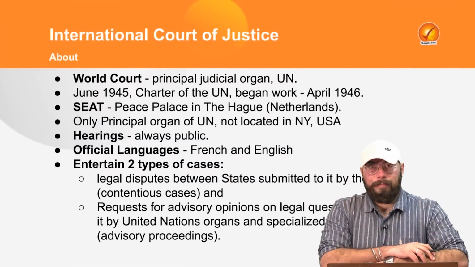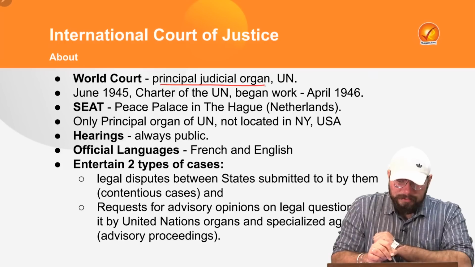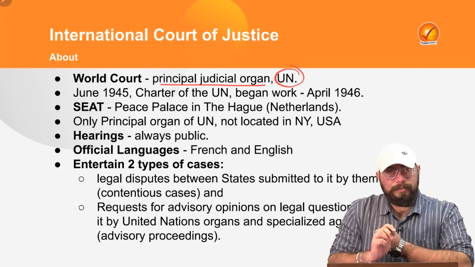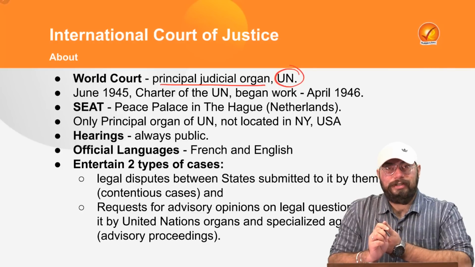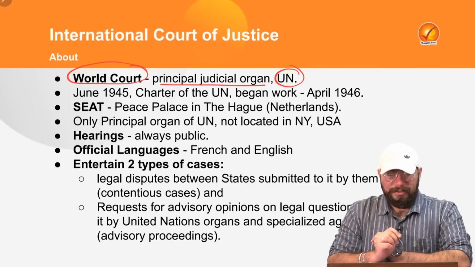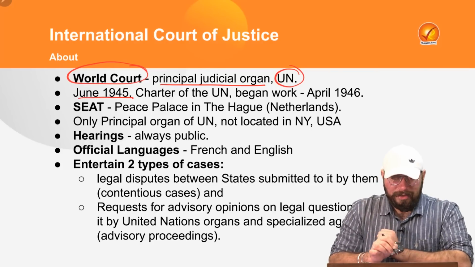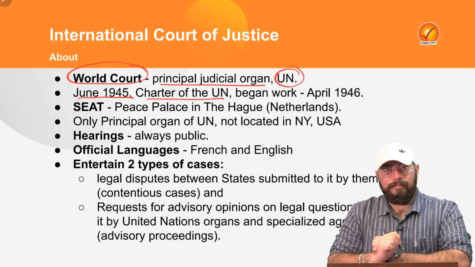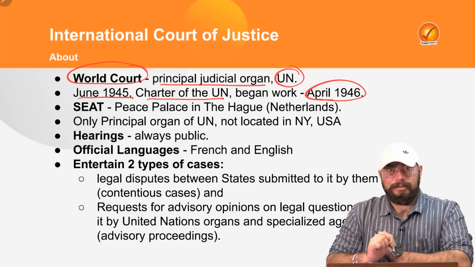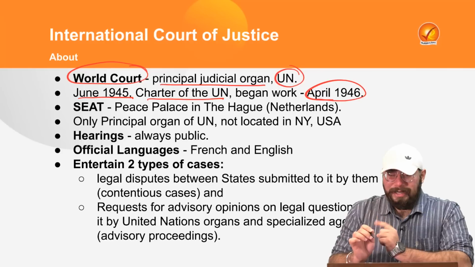Now coming directly to the topic. This International Court of Justice, as the name suggests, is the principal judicial organ under the United Nations. Since it is the principal organization of judicial nature under the UN, it is also known as the World Court. It was set up in June of 1945 under the Charter of the United Nations, and it began its work in April of 1946.